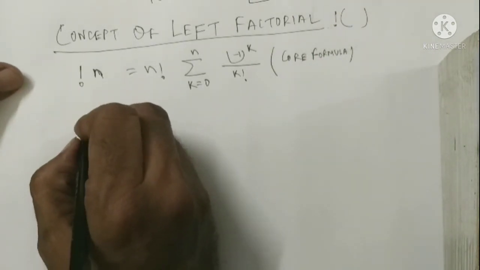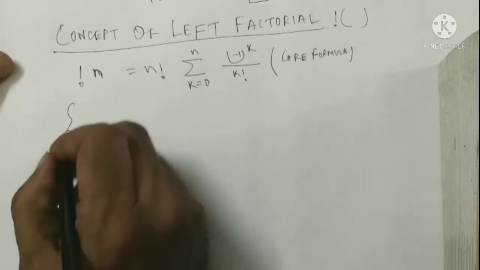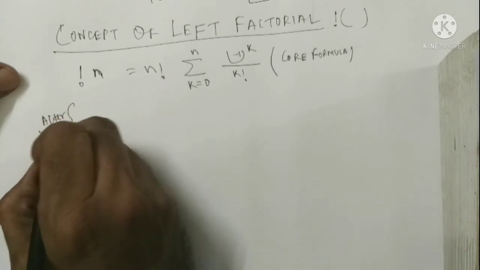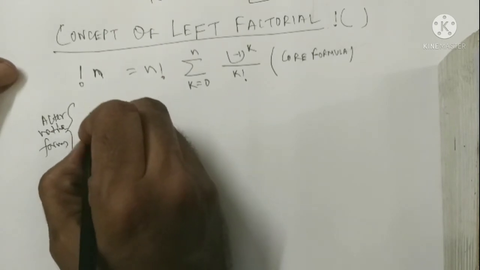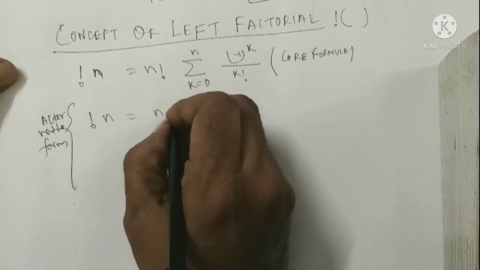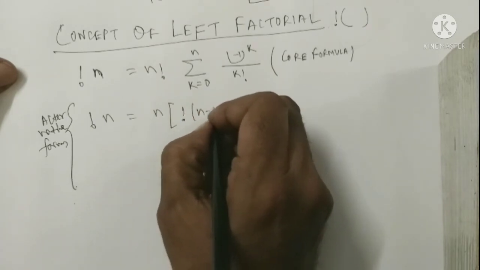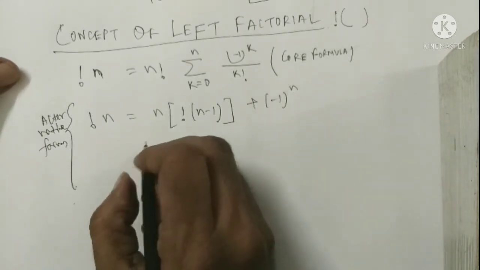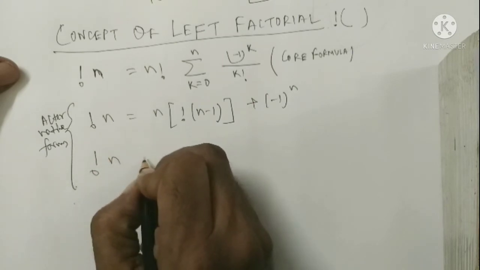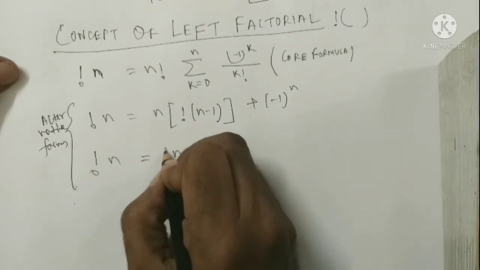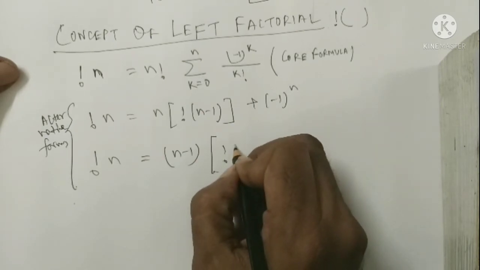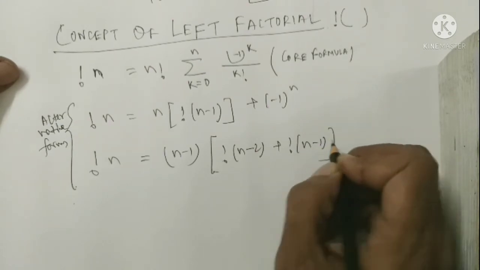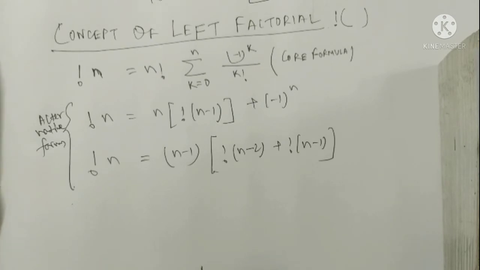The alternative forms of this formula: left factorial n equals n times left factorial (n minus 1) plus (minus 1) to the power n, or left factorial n equals (n minus 1) times left factorial (n minus 2) plus left factorial (n minus 1). Here we cite an example to illustrate this concept.